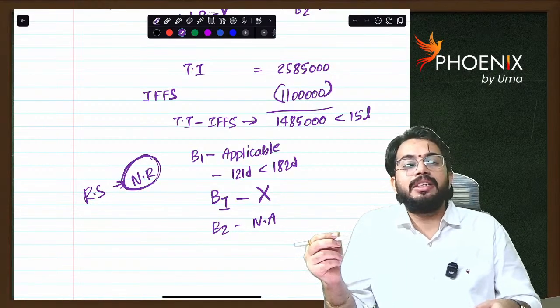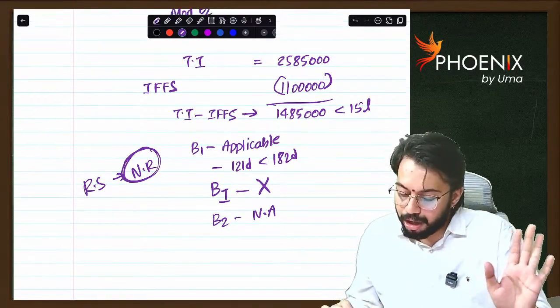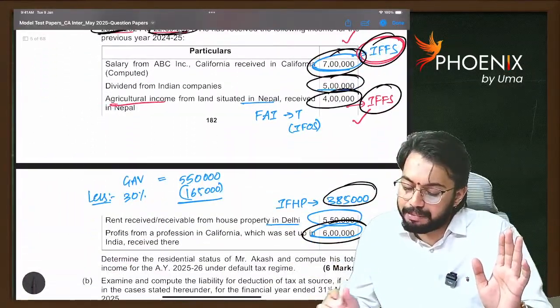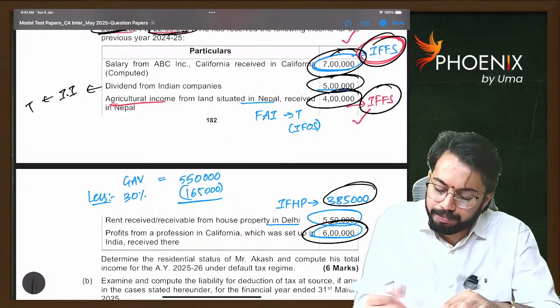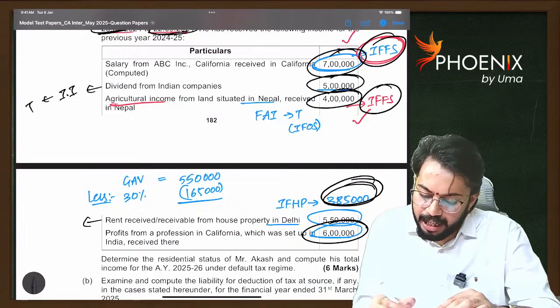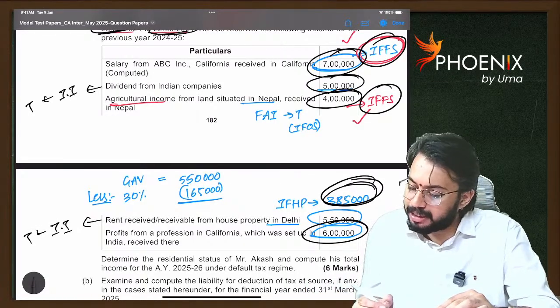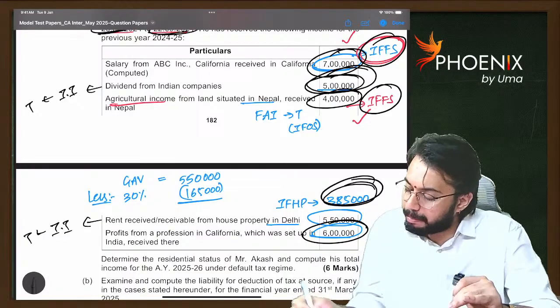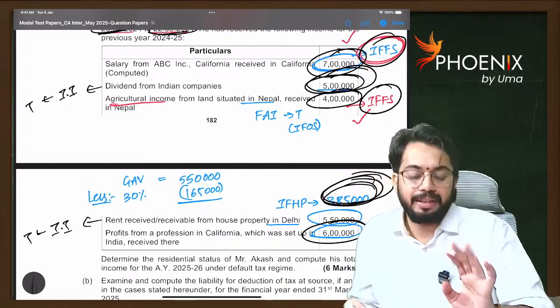As he is non-resident, only Indian incomes are taxable. Foreign incomes are not taxable. What are Indian incomes? Dividend is Indian income. So, it is taxable. Next, income from house property is Indian income. So, it is also taxable. So, total how much is taxable? 5 lakh plus 3 lakh 85,000. 8 lakh 85,000 is taxable.